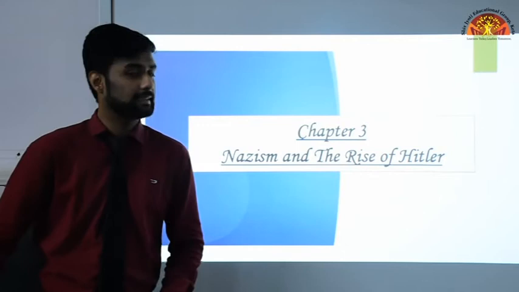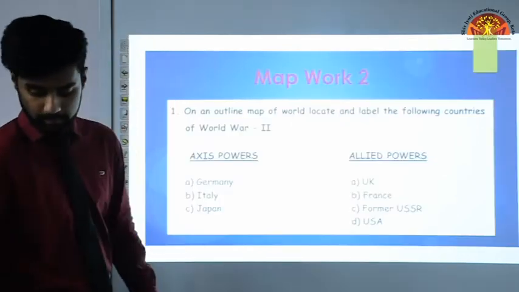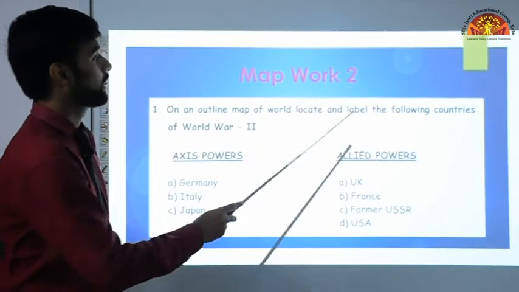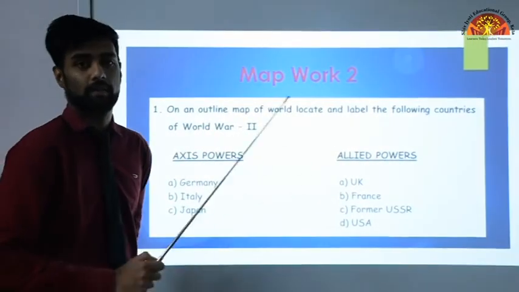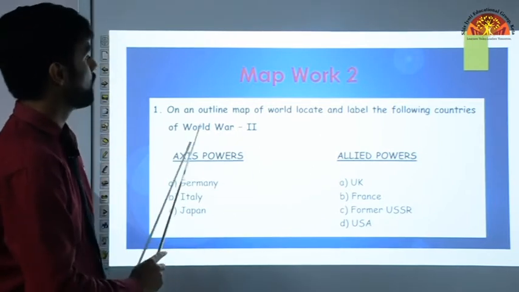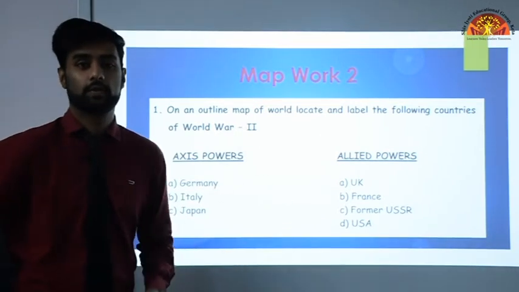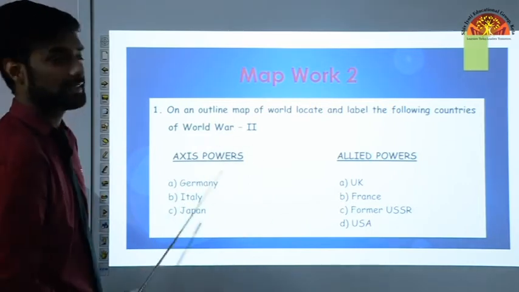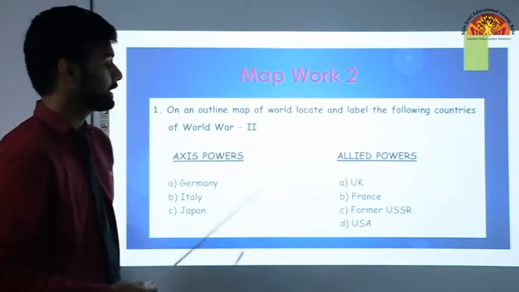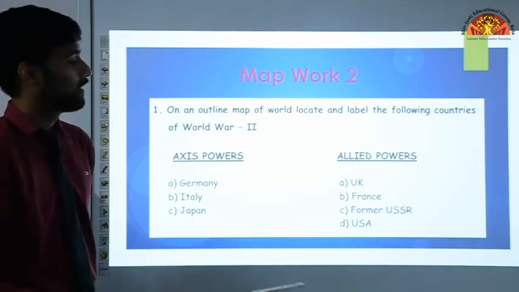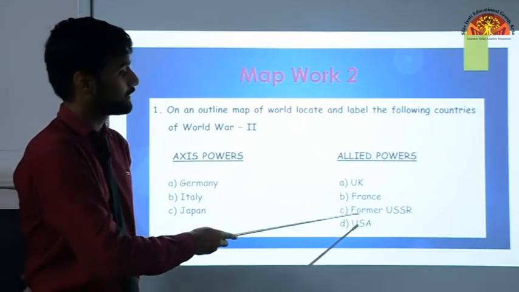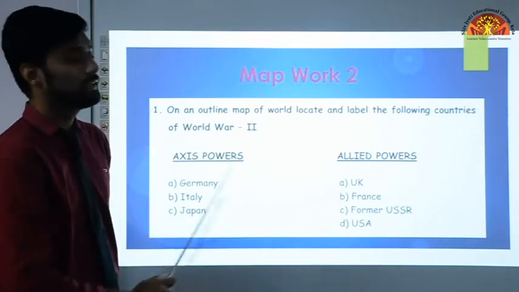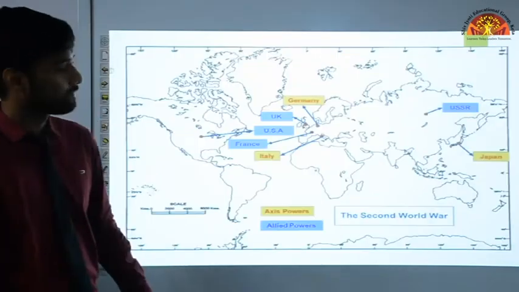Now, chapter number 3, Nazism and the rise of Hitler. On an outline map of the world, now you need a map of the world. Locate and label the following countries. We are locating and labeling countries of World War II, means the countries who fought in the World War II, we are locating on the map. As we know that the countries were divided into 2 teams, which are Axis powers and the Allied powers. In the Axis powers, we had Germany, Italy and Japan. And in the Allied powers, we had UK, France, former USSR or Soviet Union and USA. So we'll be marking these 2 teams.